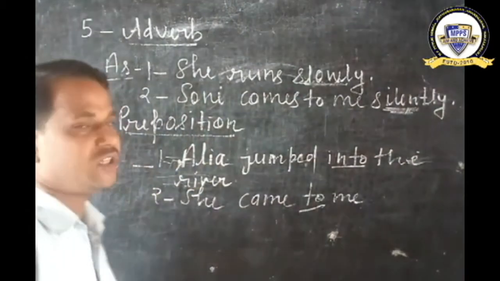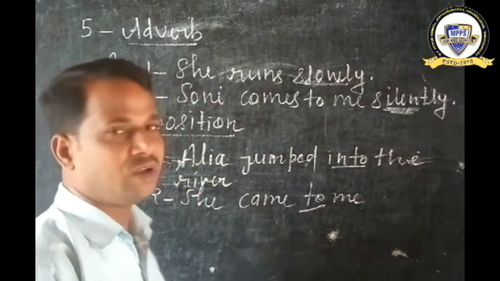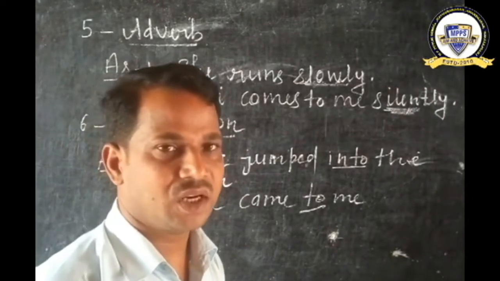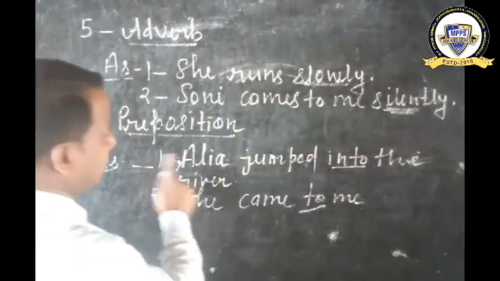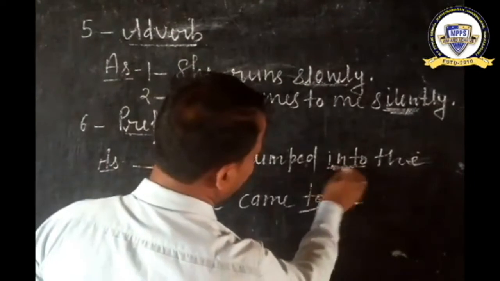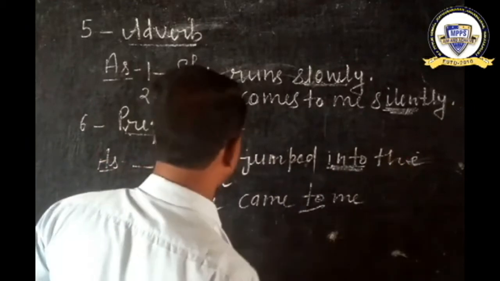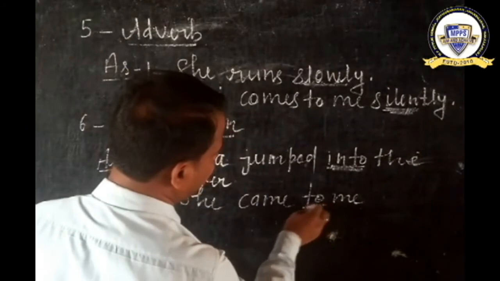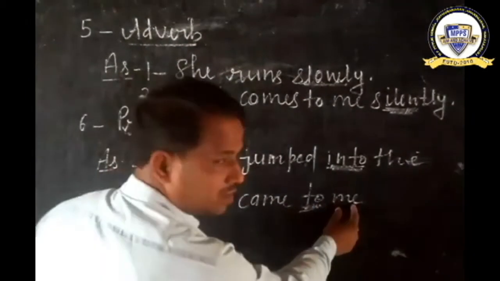Number 6, preposition. A preposition is a word which shows relation between a noun or a pronoun. For example, number 1, Alia jumped into the river. In this sentence, into is our preposition because it shows relation between Alia and the river. Second sentence, she came to me. In this sentence, to is our preposition because it shows relation between she and me.